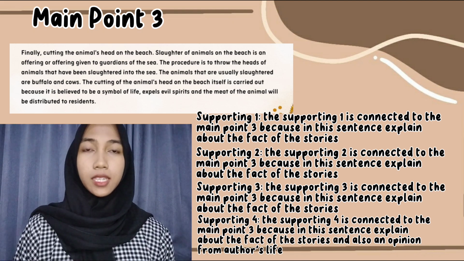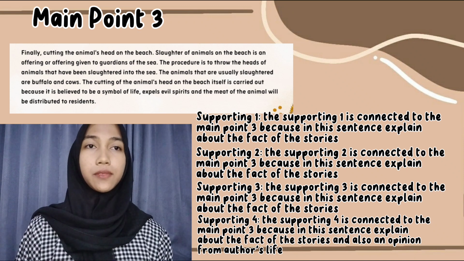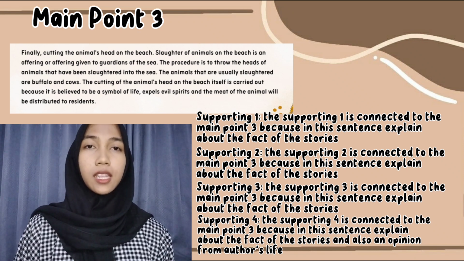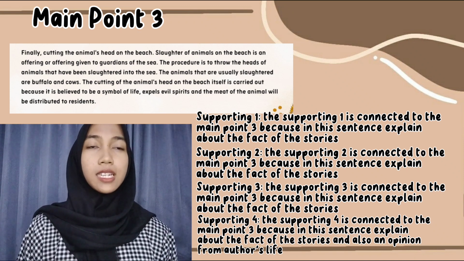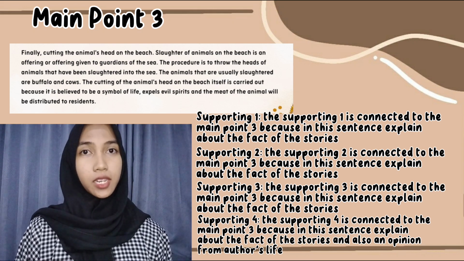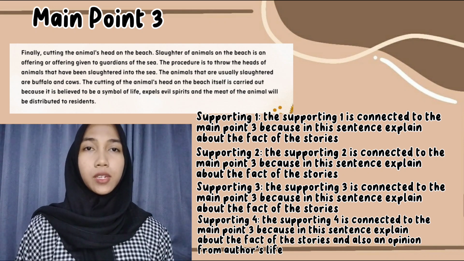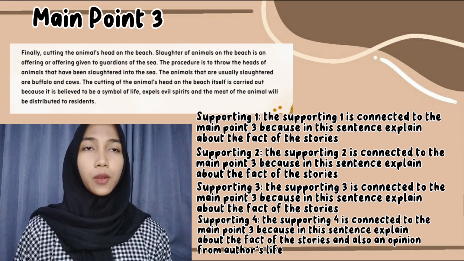Supporting sentence number 3 is connected to main point number 3 because this sentence explains the facts of the story. Last is supporting number 4. Supporting sentence number 4 is connected to main point number 3 because this sentence explains the facts of the story and also an opinion from the author's life.